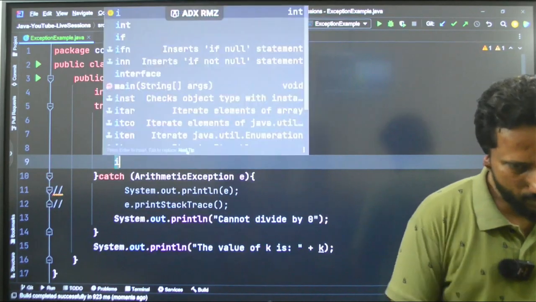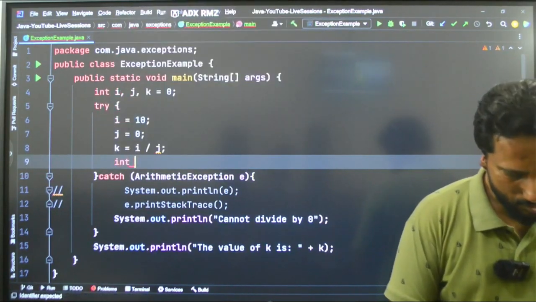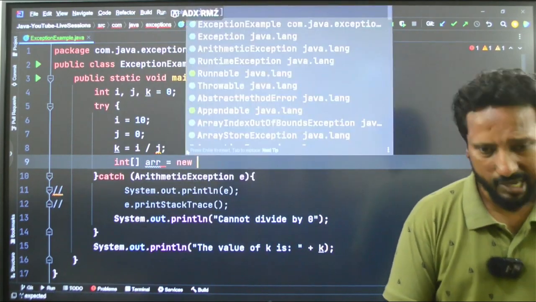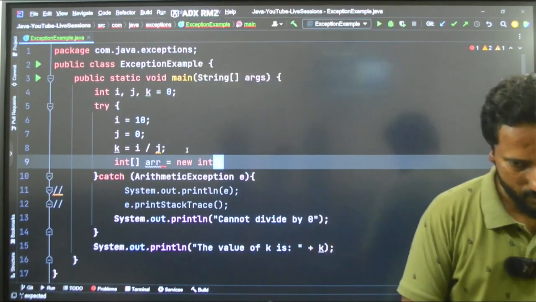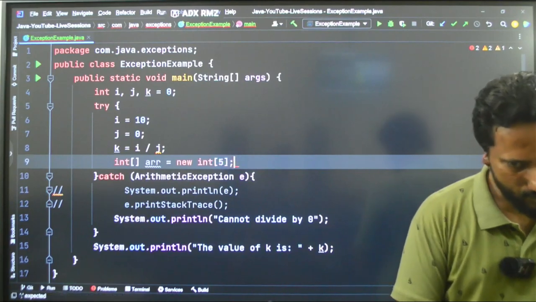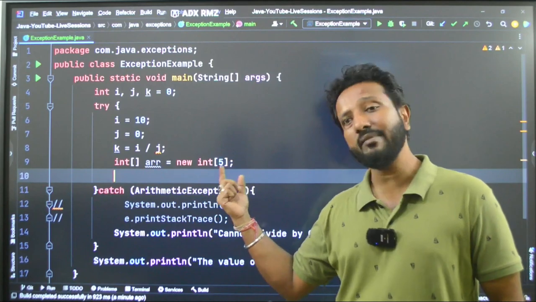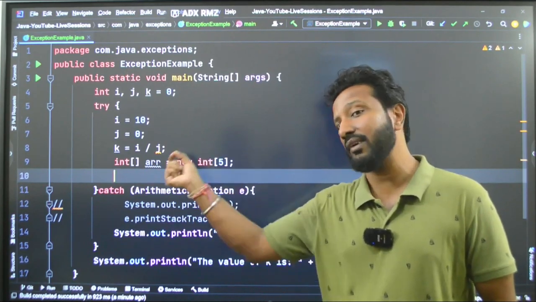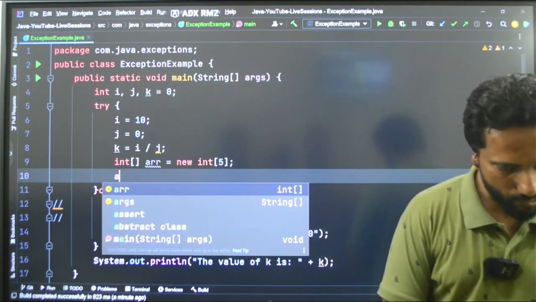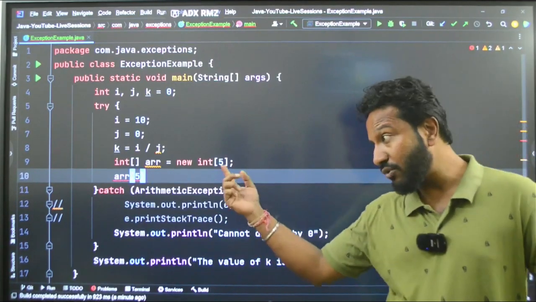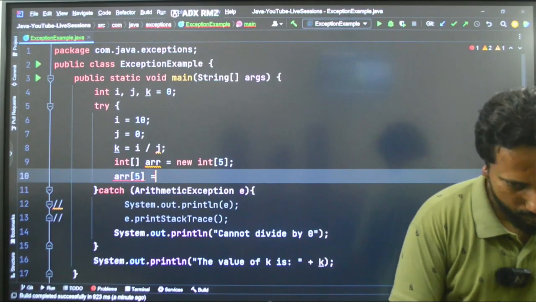I am taking an array and allocating memory dynamically of size, say, 5. So if an array has 5 elements, the indexes start from 0 to n minus 1, right? So let me assign a of 5. The indexes will be till 4, right? I am saying a of 5 equal to 10.